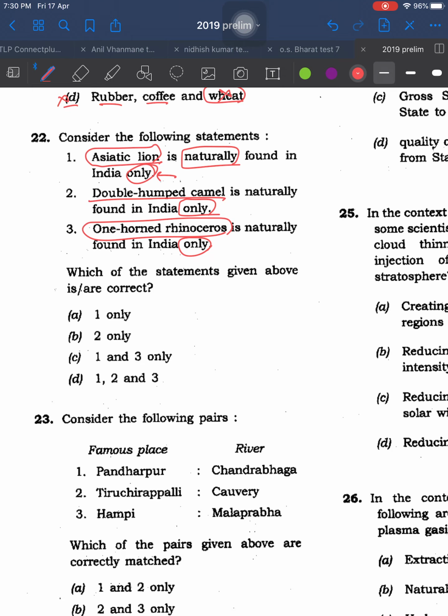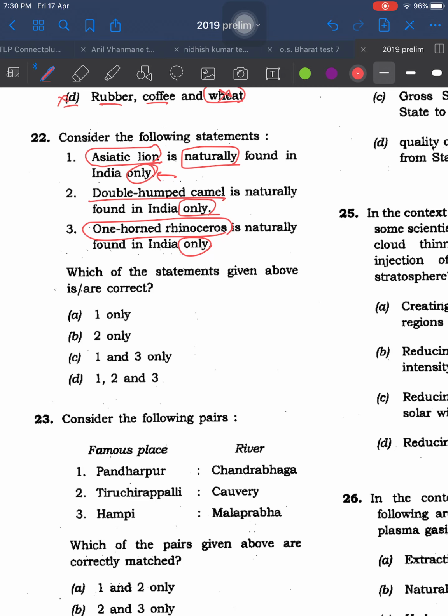Have we read about the habitat of Asiatic lion or the geographical location where they are found? Okay, so since our school days, we know that Asiatic lion is found only in one national park or wildlife area in Gujarat, that is Gir National Park. You have not heard about it even in any other part of our country.